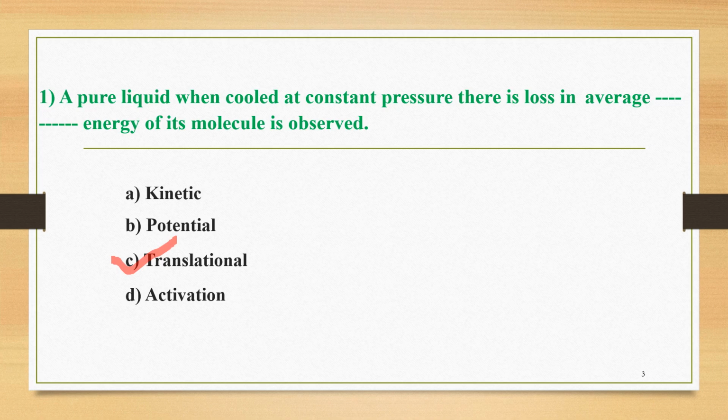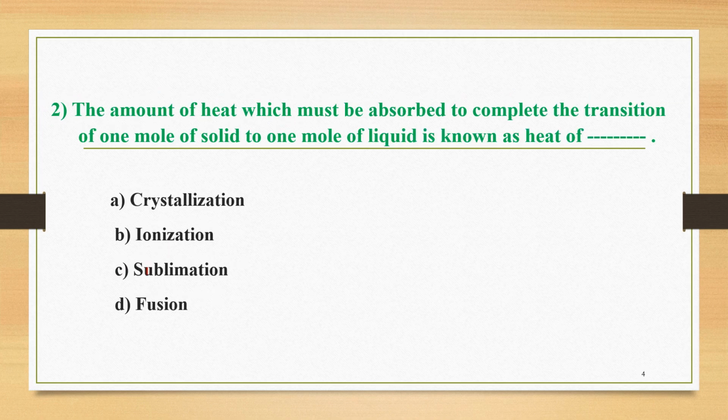The second question is: the amount of heat which must be absorbed to complete the transition of 1 mole of solid to 1 mole of liquid is known as heat of. The four options are: A is crystallization, B is ionization, C is sublimation, and D is fusion. The correct option is D, that is, it is called the heat of fusion.